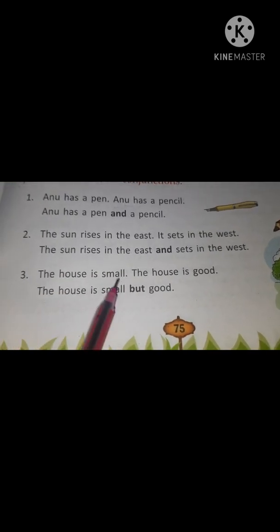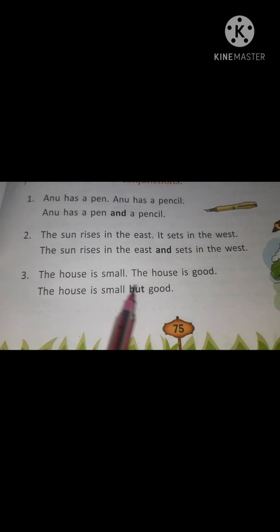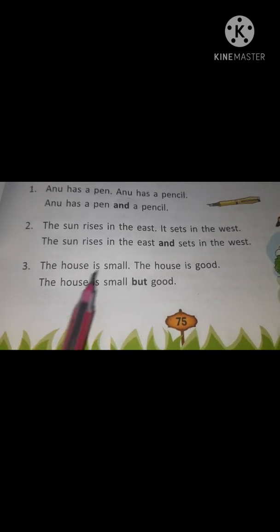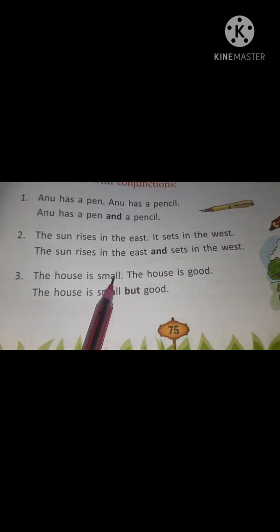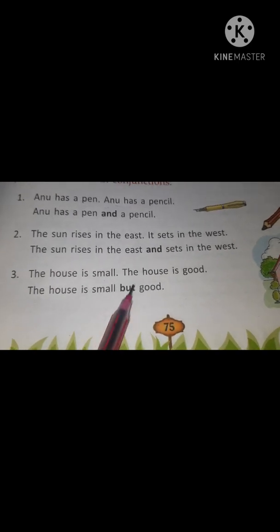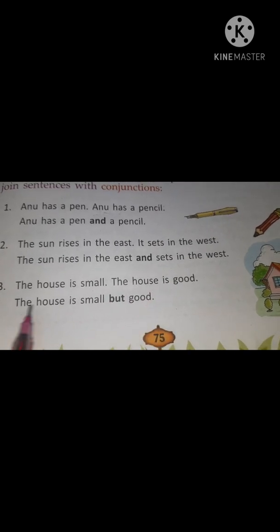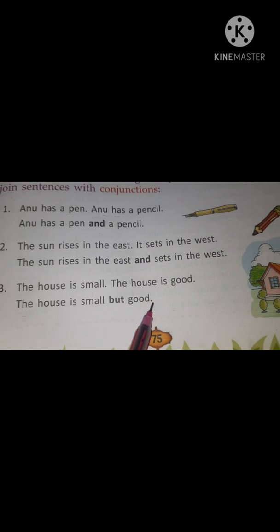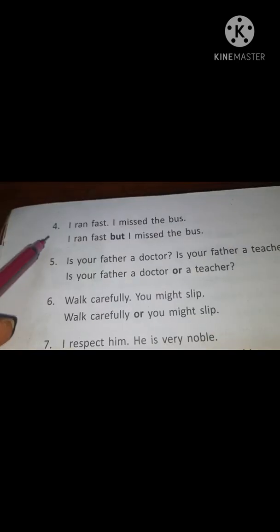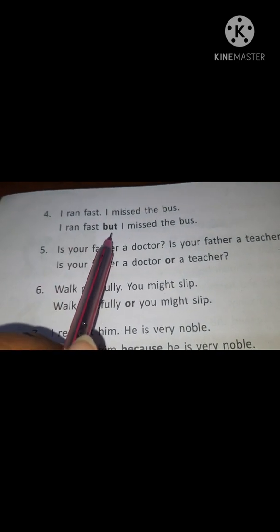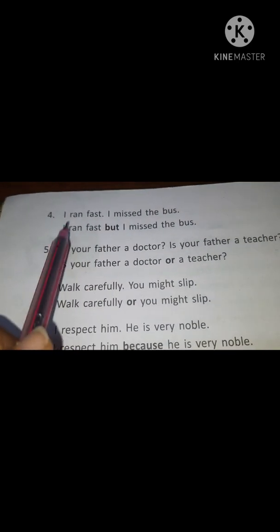Similarly, number 3 says the house is small, the house is good. Now, usually we think that small is not good, okay, when we talk about a house. But here the house is small, but it is good. So we are going to join it with "but". And when "the house" is repeated, we are not going to use it again. The house is small but good. Okay. Then moving further. Number 4, page number 76. Number 4 says, I ran fast. I missed the bus. So when we run fast, we think that we are going to catch it, but he has missed it. So I ran fast, but I missed the bus.